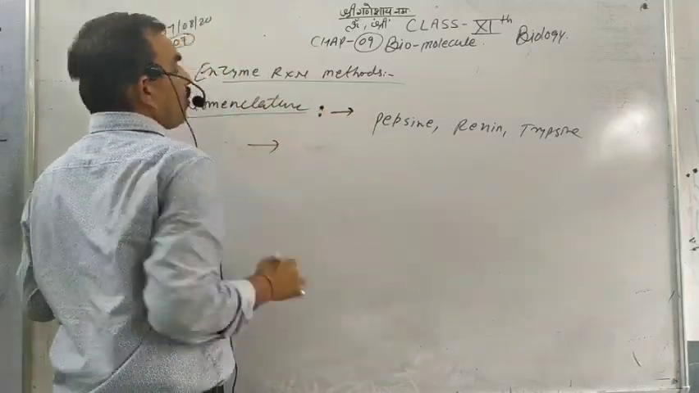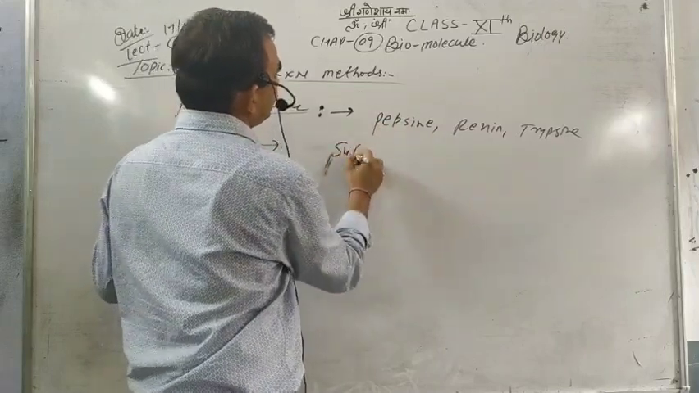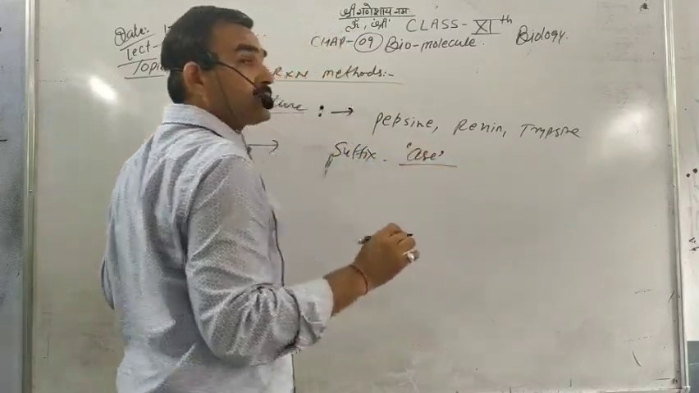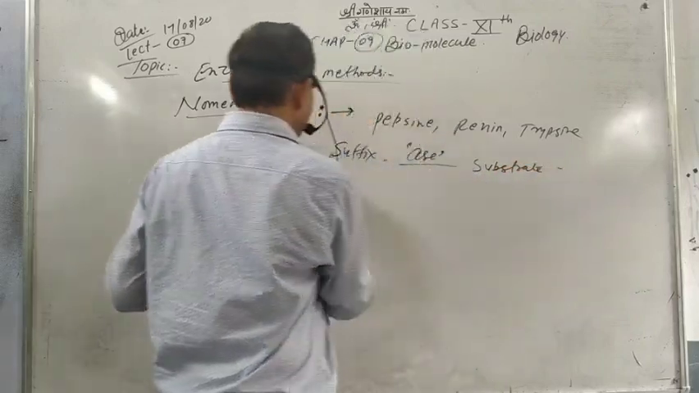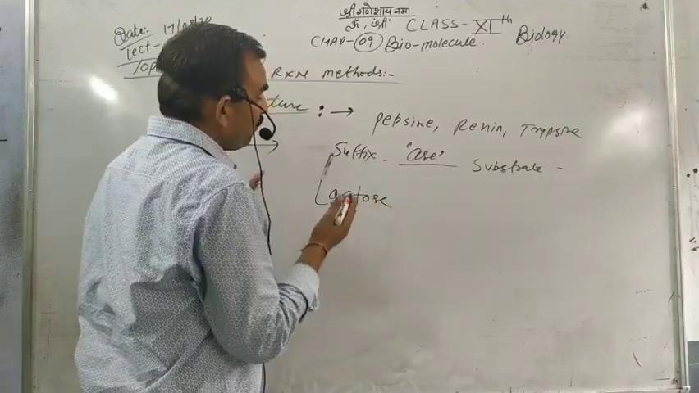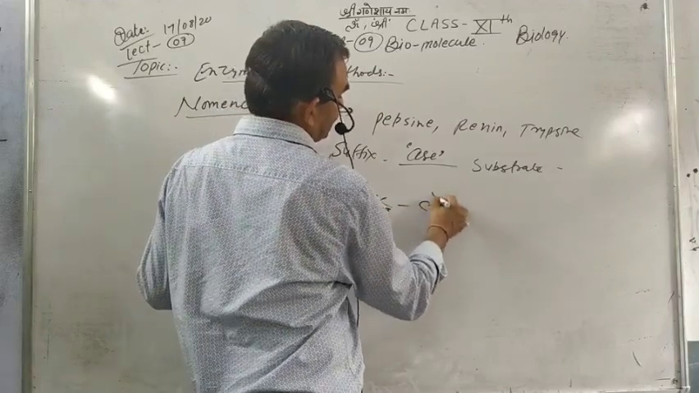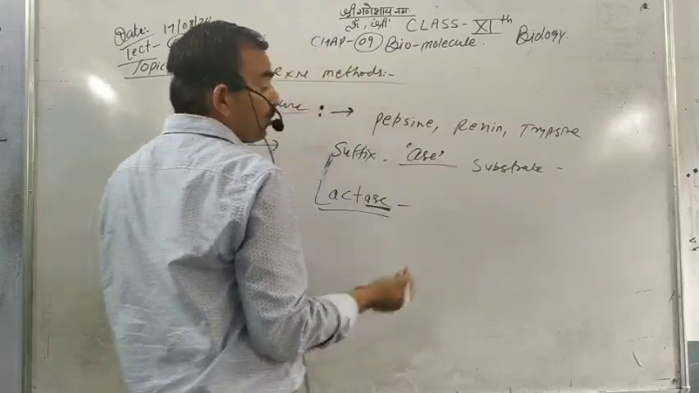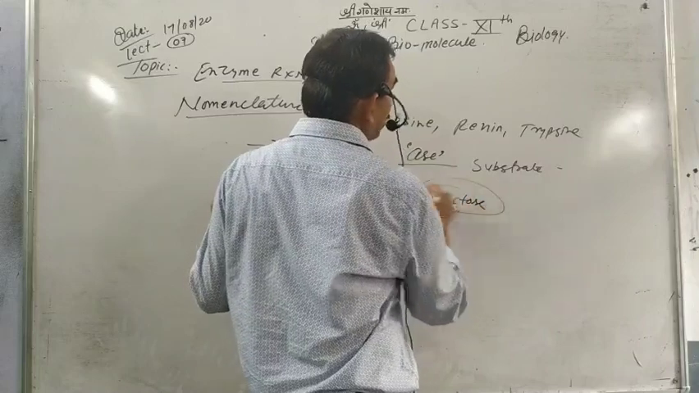Second, when the suffix -ase is used after the substrate material, like lactose, which is the sugar substrate. When -ase is added, it makes lactase. This is the enzyme which works on lactose. Lactose is the sugar.